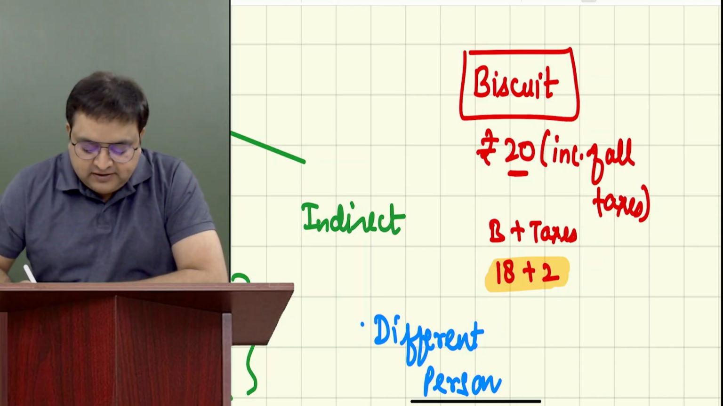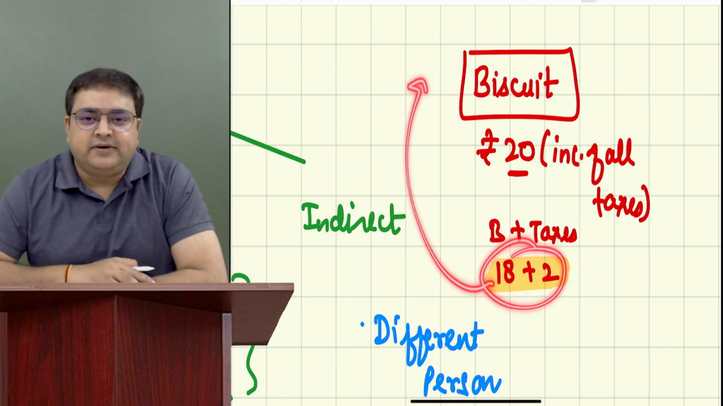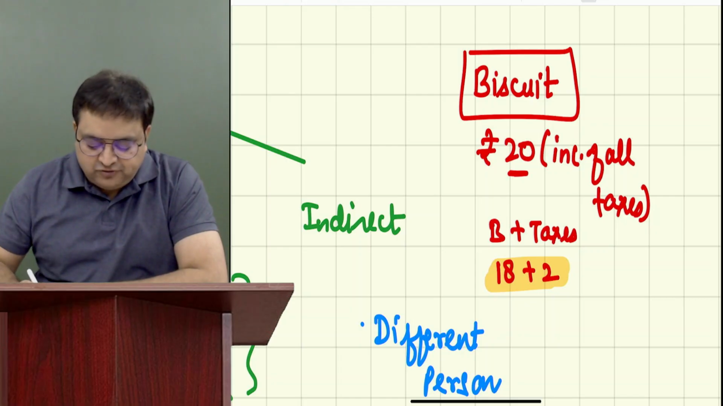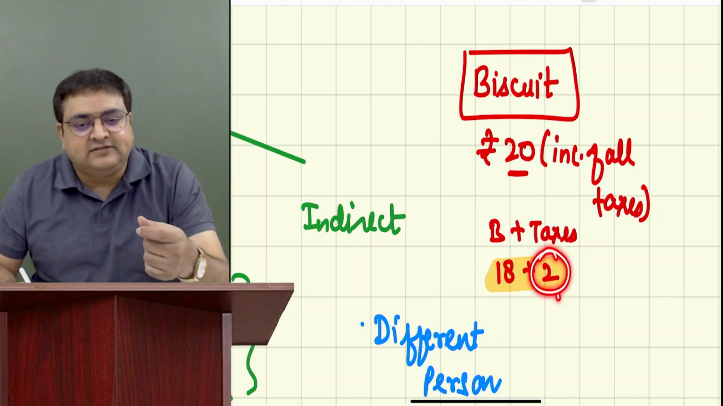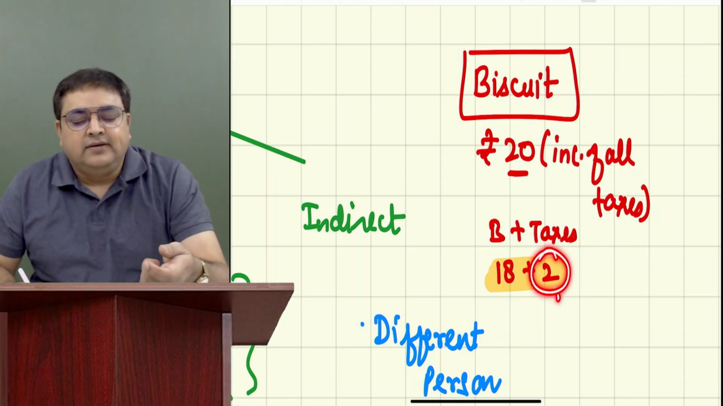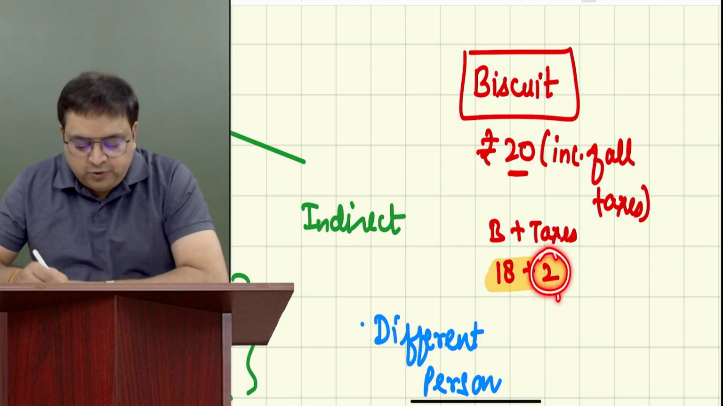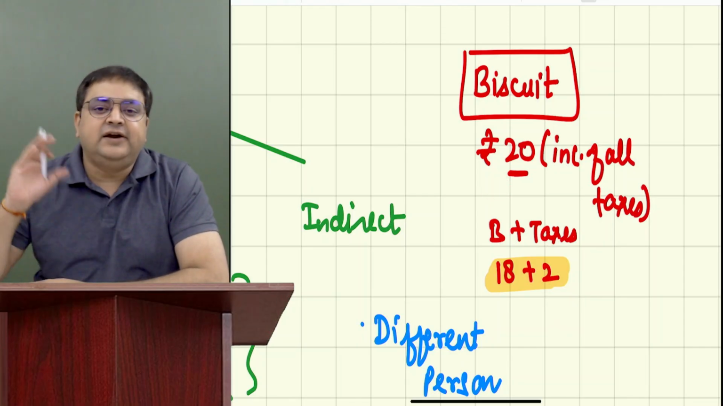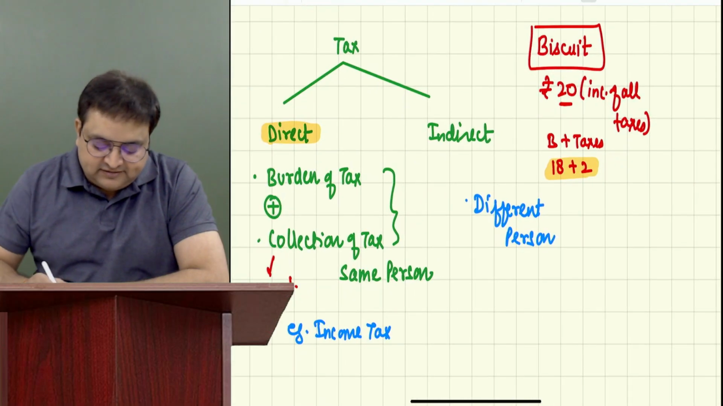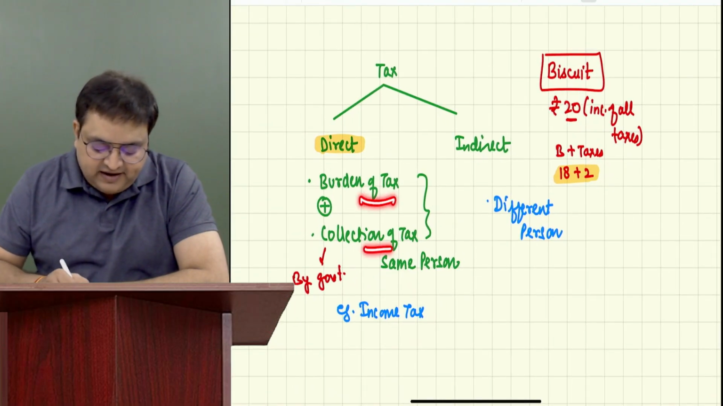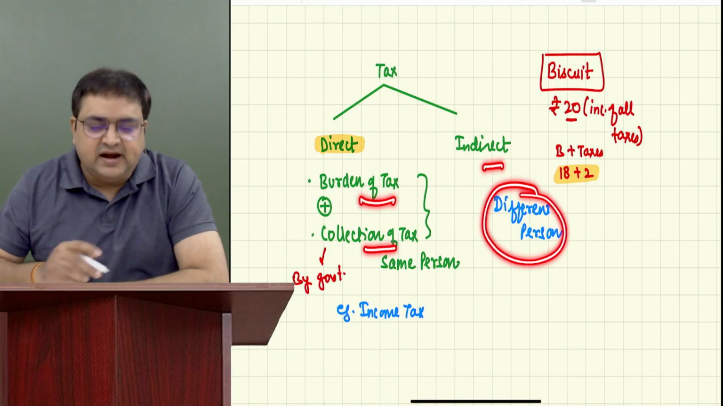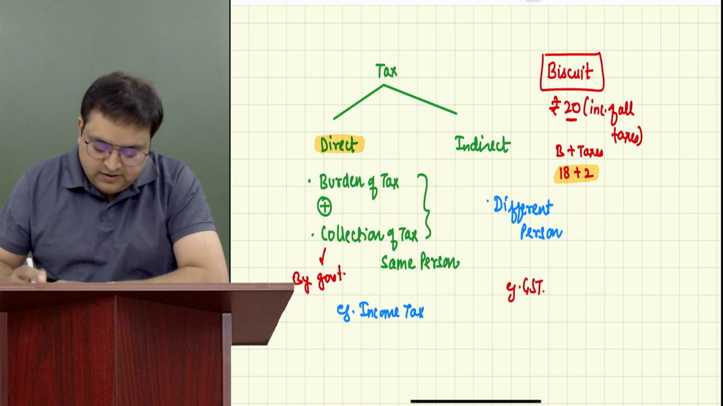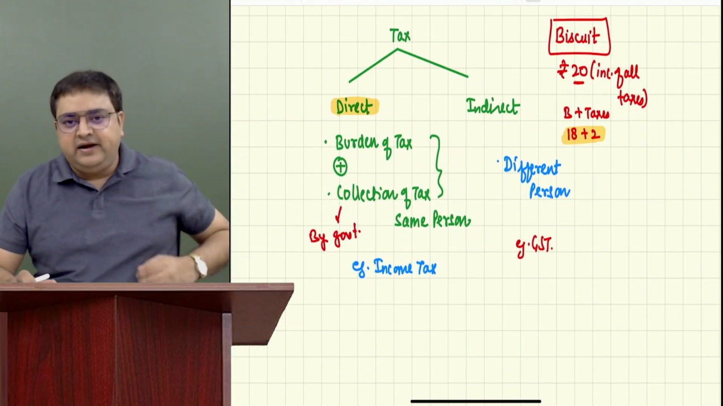But what do you think? This 20 rupees you have paid to the shopkeeper. If the government has not received this money, because 2 rupees is related to taxes, it is government revenue. If they have not received this money, will they come to us, to the consumer? Never. They will never come to us. They will actually collect it from somebody else. So indirect tax is where the burden of tax and the collection of tax are on different persons. That is called indirect tax. And the example is GST over here. So I believe that you guys are pretty clear with direct and indirect taxes.